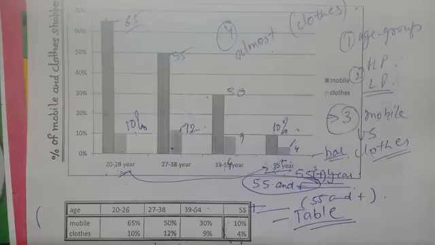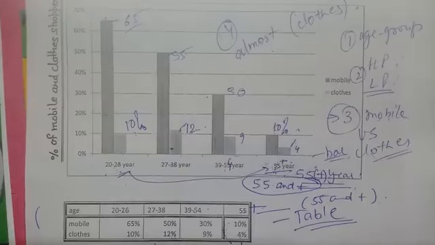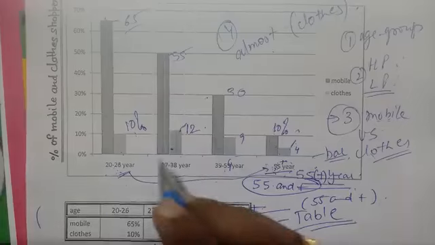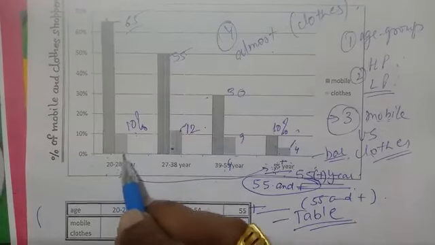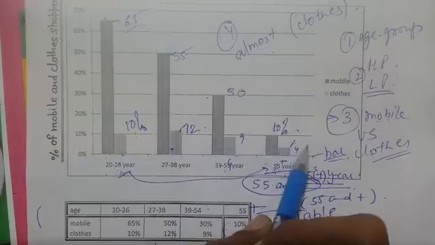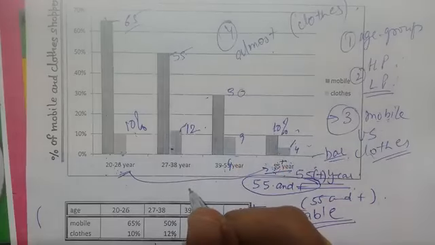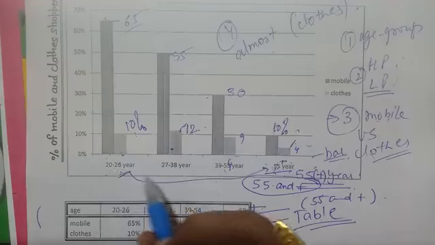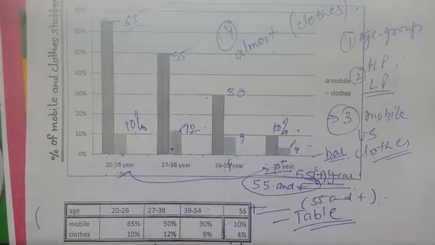First step, maximum age group, minimum. Second, highest point, lowest point, mobile versus clothes. It means what you have to do in this case is compare between two products, compare between different age groups. This is a thing on which we have to work, and write a line that on clothes, all age groups purchase so and so. So these kind of things make better sense, and naturally the bands are more productive in this case. So this is the point. So this is the answer.